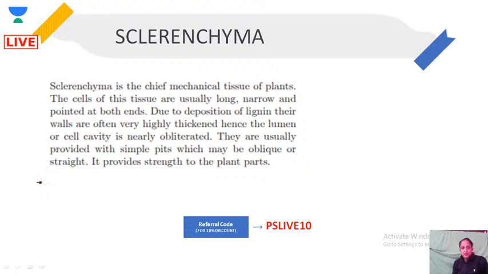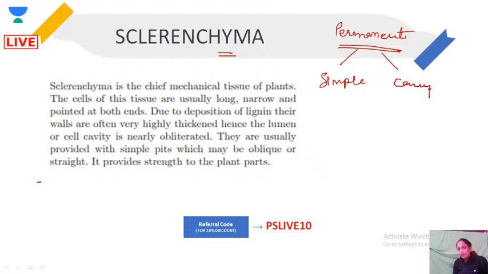Next is sclerenchyma. What is sclerenchyma? As we are talking about tissues, we talked about meristematic tissue and permanent tissue. Permanent tissue could be simple permanent or complex permanent.